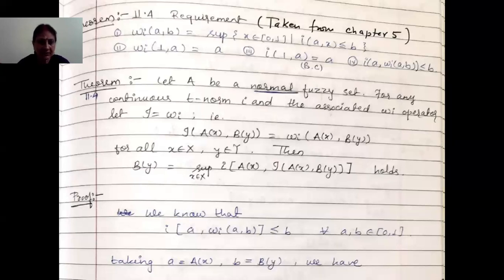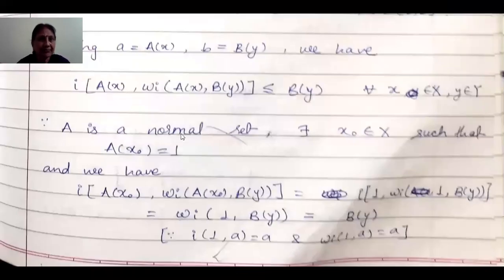So let us start with the proof. We know from the requirement, the last theorem of chapter 5, that I(A, omega I (A, B)) is less than or equal to B for all A and B belonging to [0, 1]. This part was there. Now, in this, we take A equal to A(x) and B equal to B(y). So what we get?